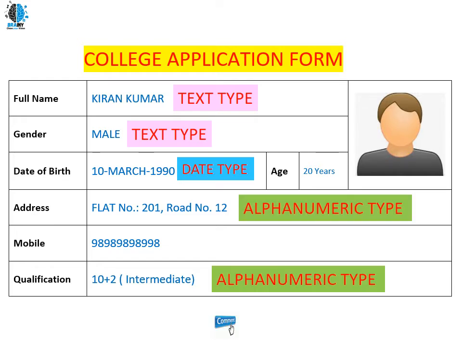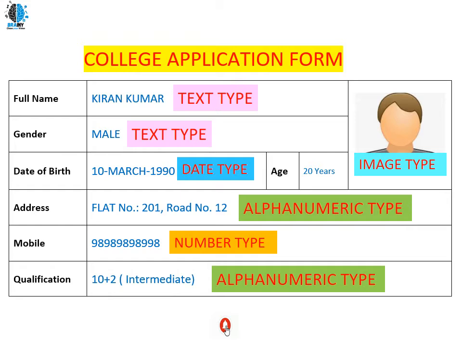Next, the address and qualification are alphanumerical data, and phone number is a number type. Very important, your photograph is of image type. So here you will have different types of data in one application form: text, date, alphanumerical data, number data, and image data.